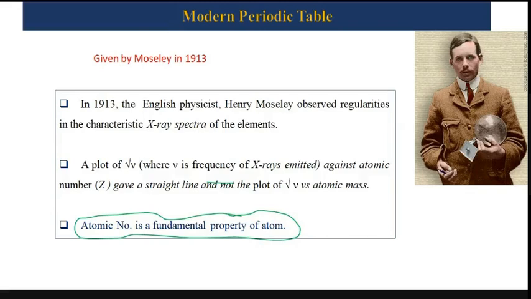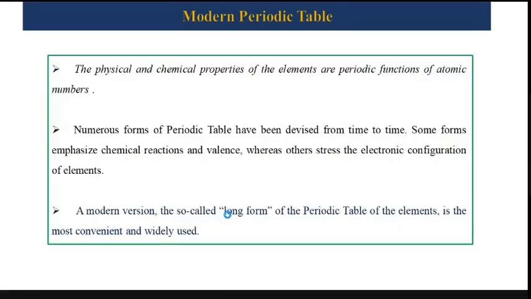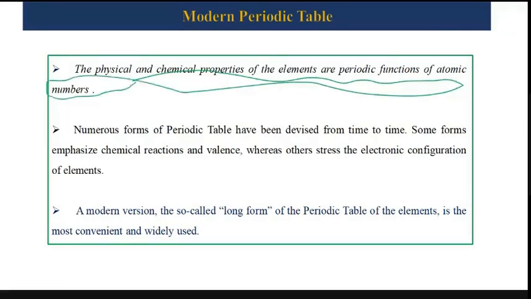Since atomic number was the fundamental property, the Mendeleev periodic table was modified, and it was concluded that the physical and chemical properties of elements are the periodic function of atomic number. Okay, what did he say?